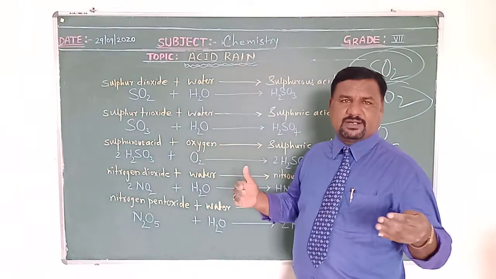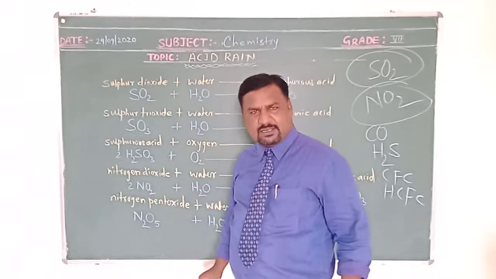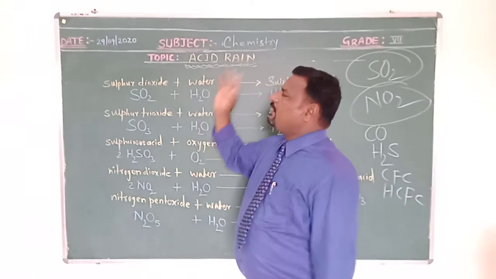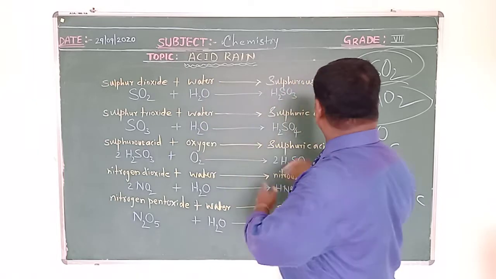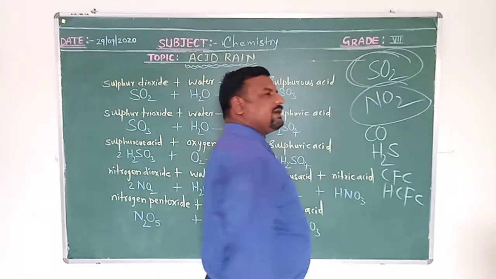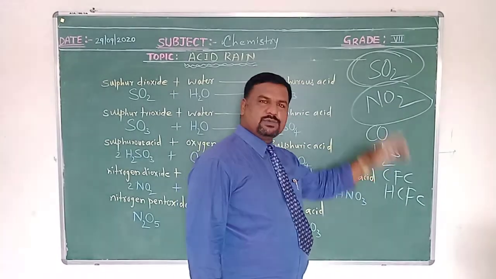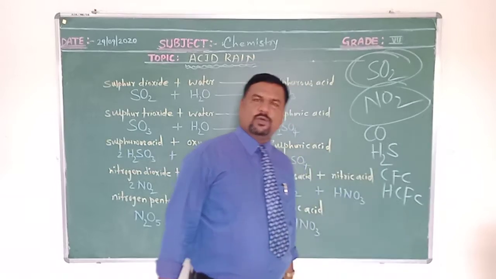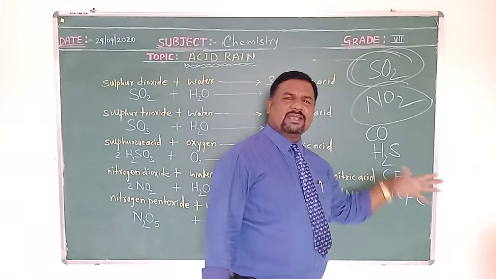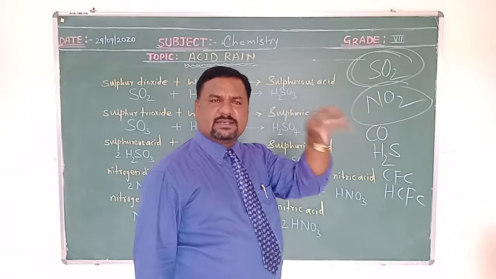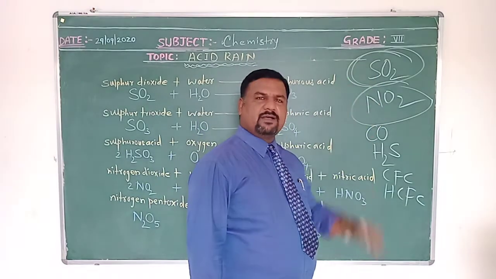For our own comfort, the several indiscriminate activities made by us are responsible for this kind of natural calamities, natural disasters. Just before, I told you SO2 sulfur dioxide, NO2 nitrogen dioxide, CO carbon monoxide, H2S hydrogen sulfide, CFC chlorofluorocarbon, HCFC hydrochlorofluorocarbon. These are released from various automobiles, factories, industries. So we call them oxides of sulfur, oxides of nitrogen.